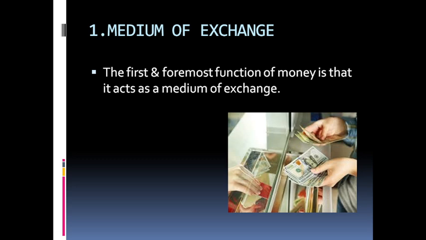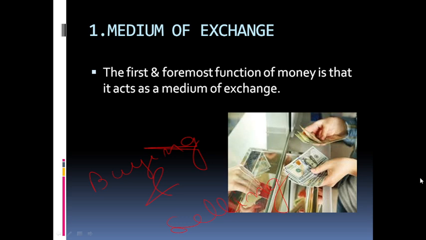The medium of exchange. The first and foremost function of money is what? It acts as a medium of exchange. Means what? All the buying and selling of goods and services is done through money.